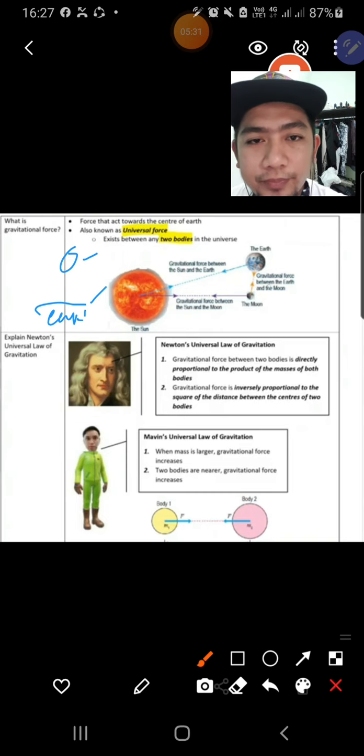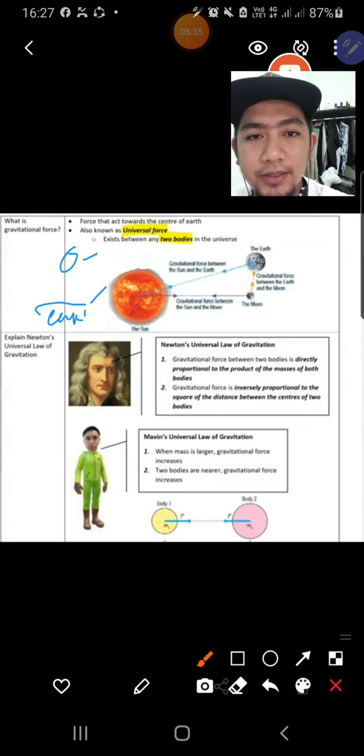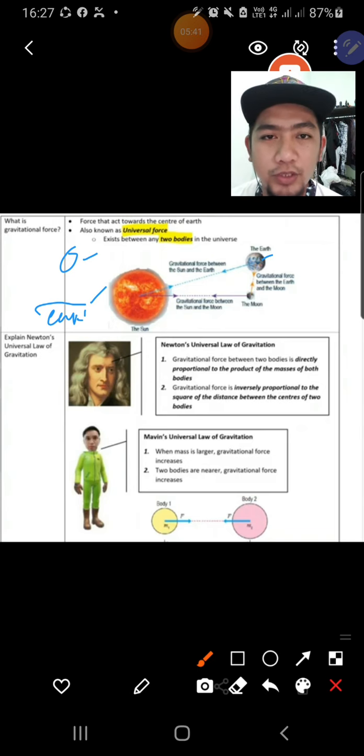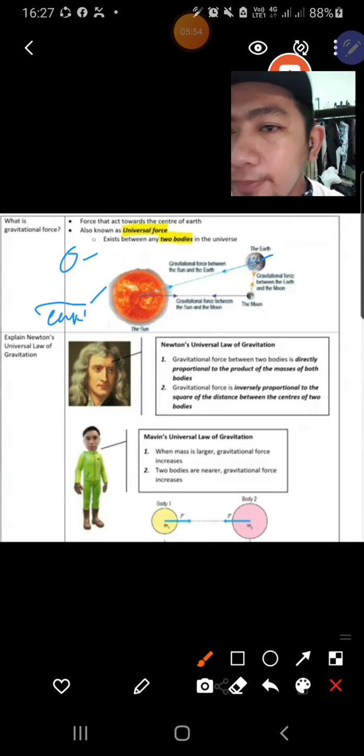Earth and moon, which one has a larger mass? Of course earth. And the moon has smaller mass compared to the earth. That's why the moon will orbit the earth.